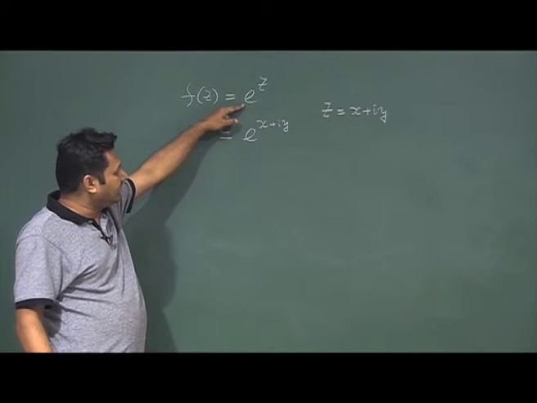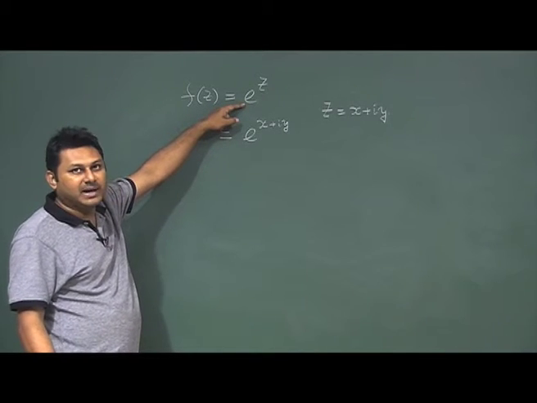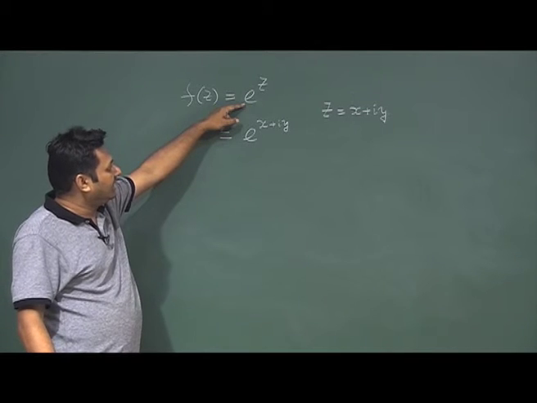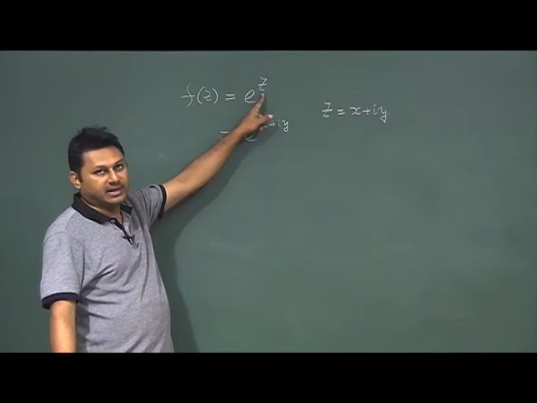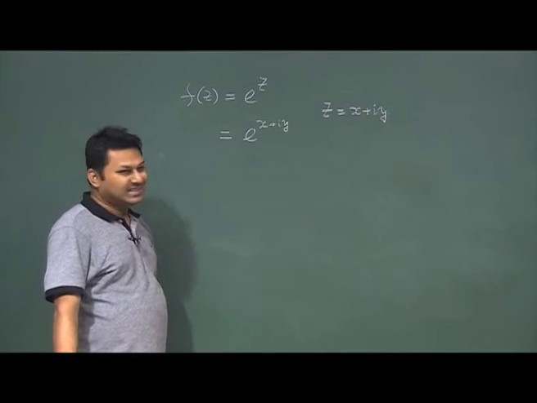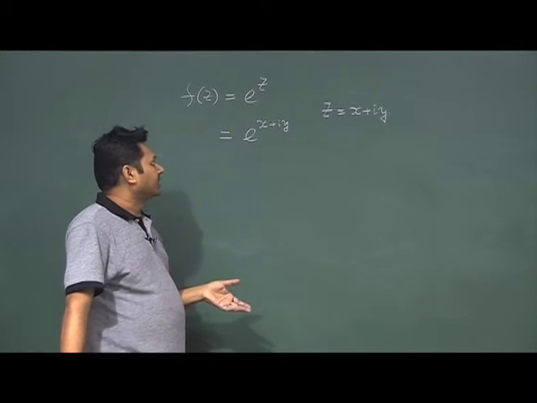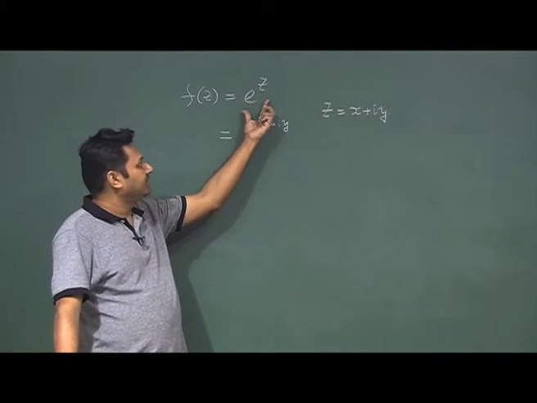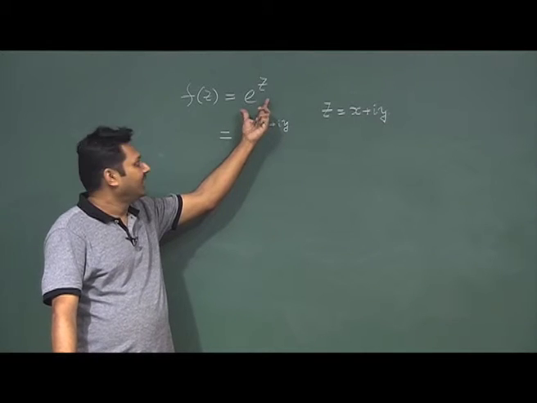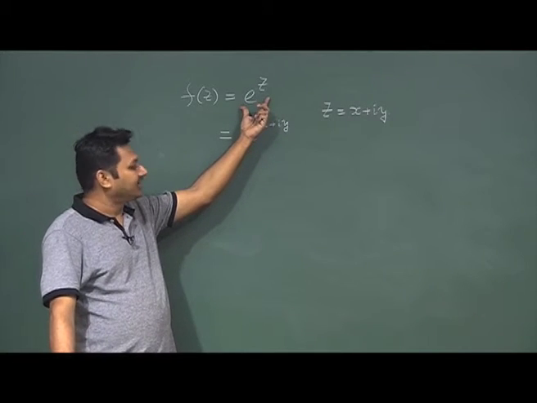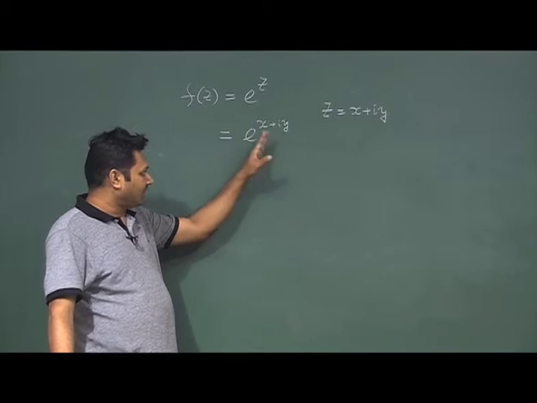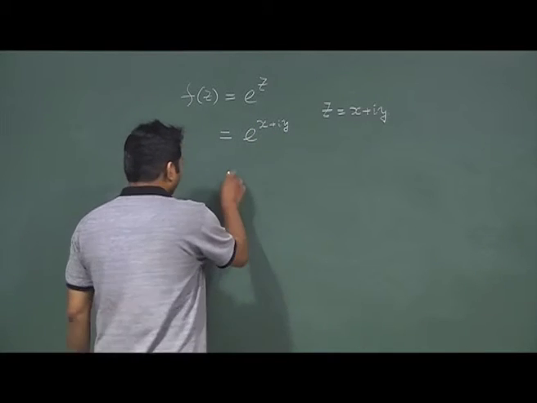If I expand e the normal way we expand in the real case, it will be a power series over z. So, there is no way that z star will come into the picture. It seems that this function should be an analytic function, but we need to prove that.